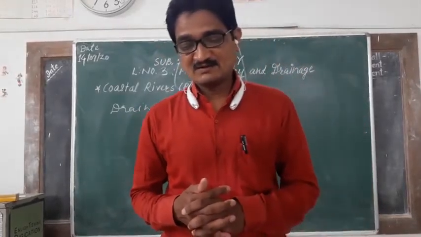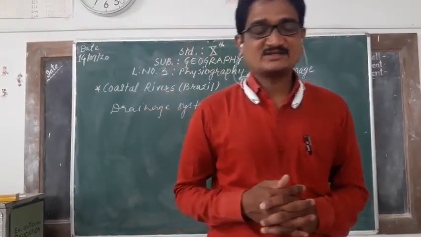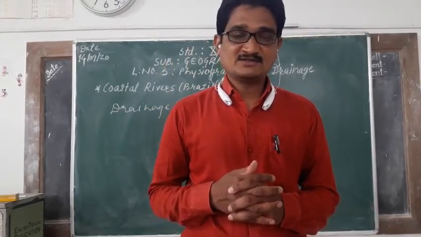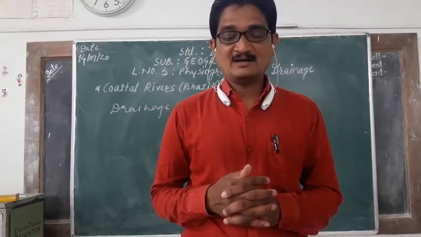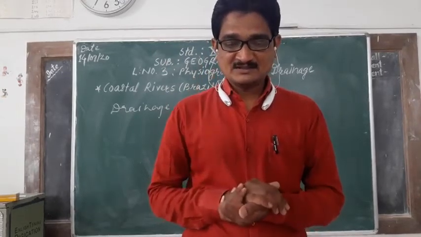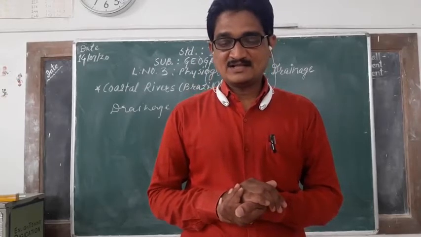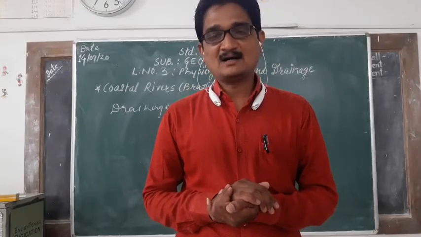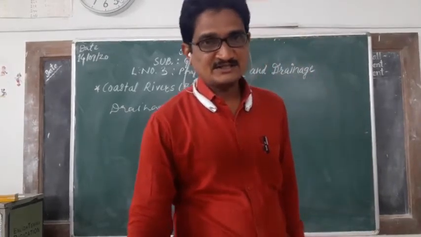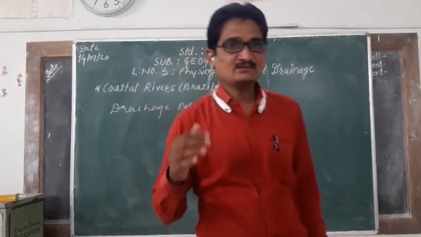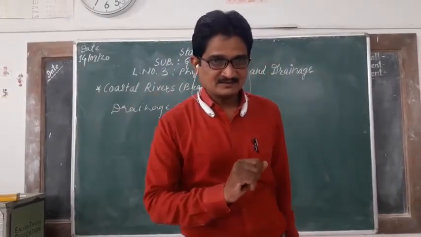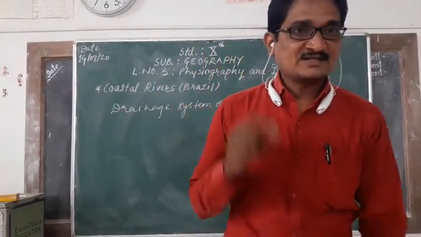The drainage covers two major river systems such as Sindhu river system and Ganga river system. So in Himalayan drainage system, these two rivers are important. They are Sindhu river system and Ganga river system. So Sindhu and its tributaries. Note down the tributaries of Sindhu river.